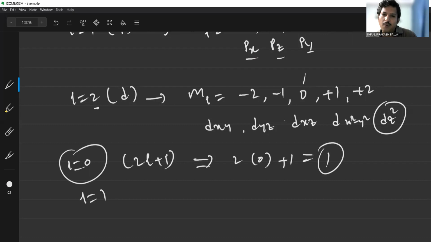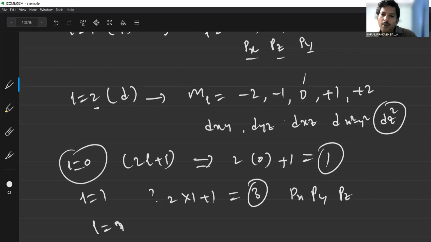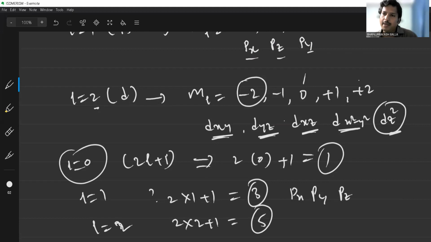Like L is equal to 1, how many orientations? Just substitute into the formula: 2 into 1 plus 1, total 3 orientations. Those are the px orientation, the py orientation along the y-axis, and the pz orientation. And L is equal to 2: 2 into 2 plus 1, total 5 orientations. What are the 5 orientations? dxy, dyz, dxz, dx square minus y square, and dz square. Now this is about the magnetic quantum number.